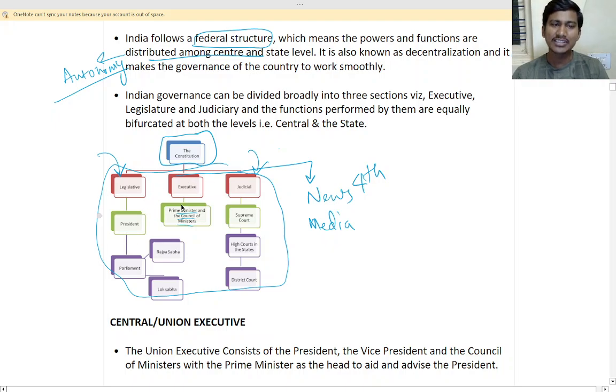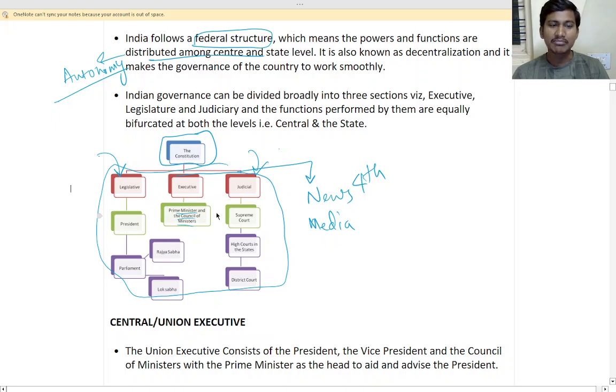Okay, executive means, here the next branch is executive. Executive means performing and exercising the law. They oversee and plan and execute it. Whatever the planning is done here, executive means execute it. That is the people who execute these laws and also the plans and everything which is required.